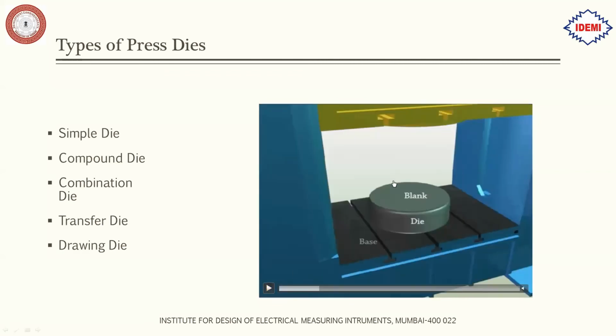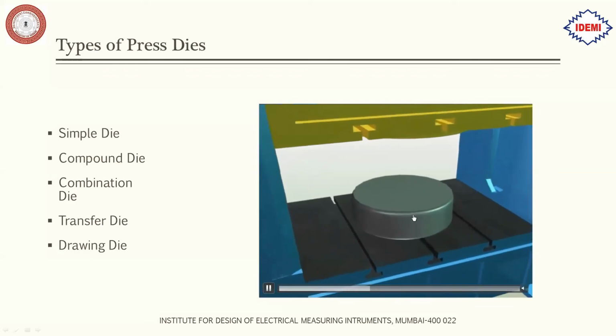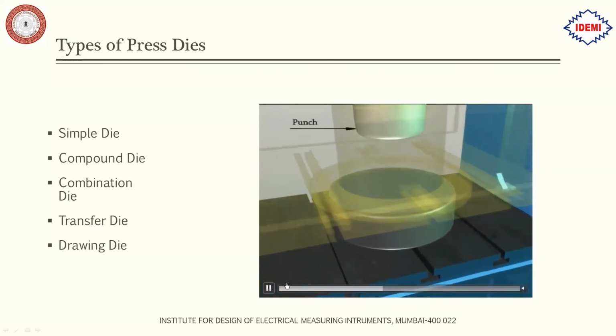For drawing, there is a circular disc of a certain calculated diameter. We have some calculations for drawing. We keep a disc, and then we have a die over here. Then we have a similarly shaped punch, of the same shape as that required in the component's inner diameter.